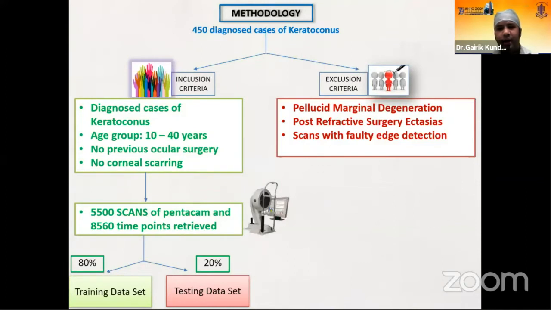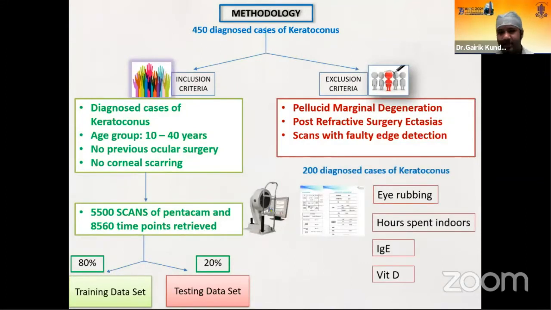So we included 450 patients who are diagnosed cases of keratoconus. And we also did a subset analysis of 200 of those who had a full demographic profiling, which included the high risk factors which I just enumerated. Now, what is important is all of these parameters which I've spoken about, either imaging indices or the high risk factors, are plugged into the AI.